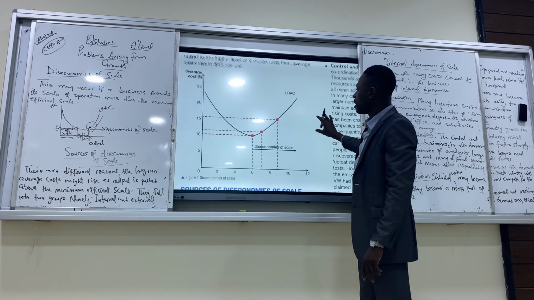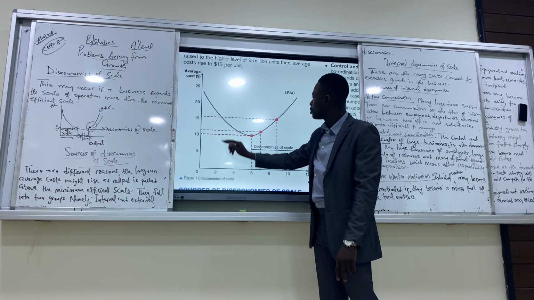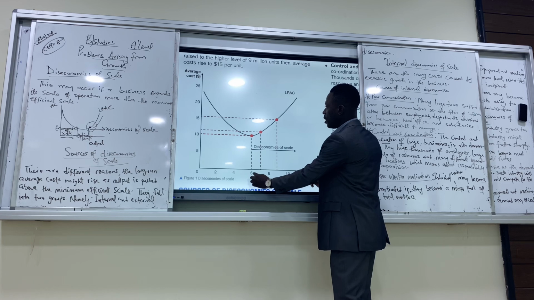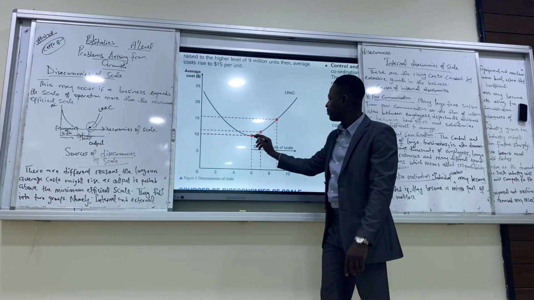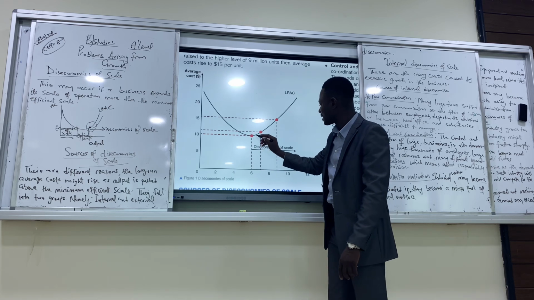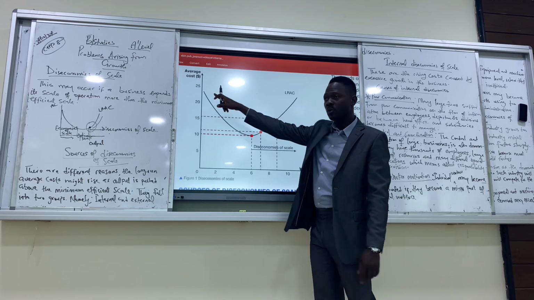At a given level of output, when the output is 0, the cost is high. As soon as the output increases to 2, the cost starts falling. To 4, it starts falling. Up to 6, the average cost of production fell to 10. So that means the firm is doing well. But anything exceeding this point brings about an increase in the cost of production back to where it begins.